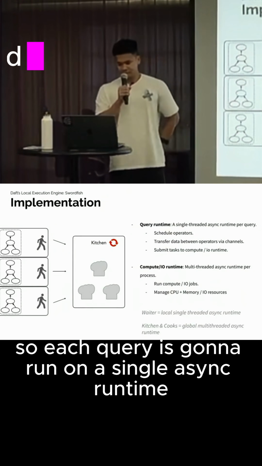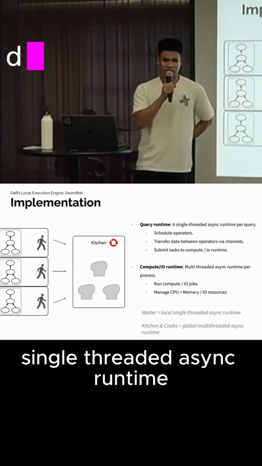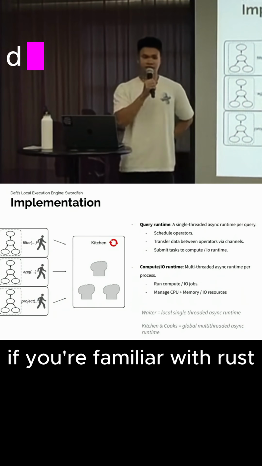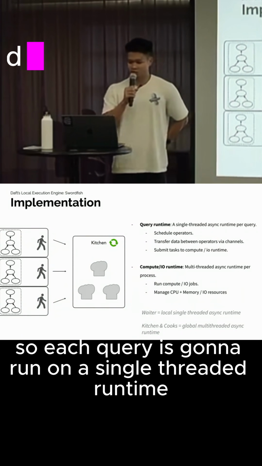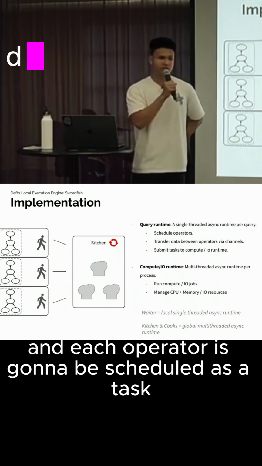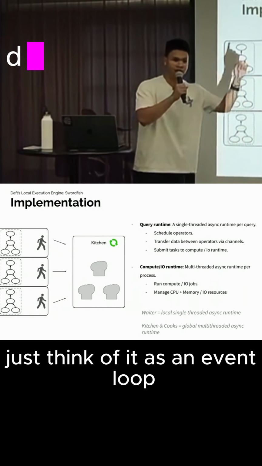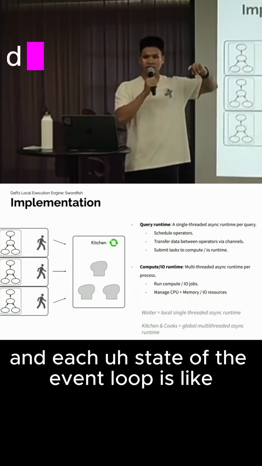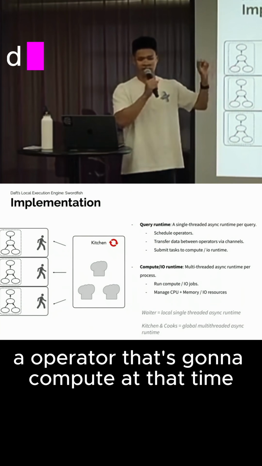So each query is going to run on a single-threaded async runtime. If you're familiar with Rust, we use the Tokio runtime for this. Each operator is going to be scheduled as a task. If you're not familiar with async runtimes, you should think of it as an event loop, and each state of the event loop is like an operator that's going to compute at that time.